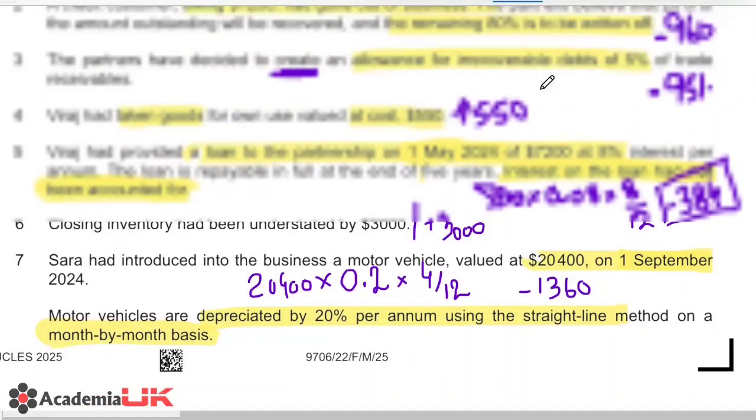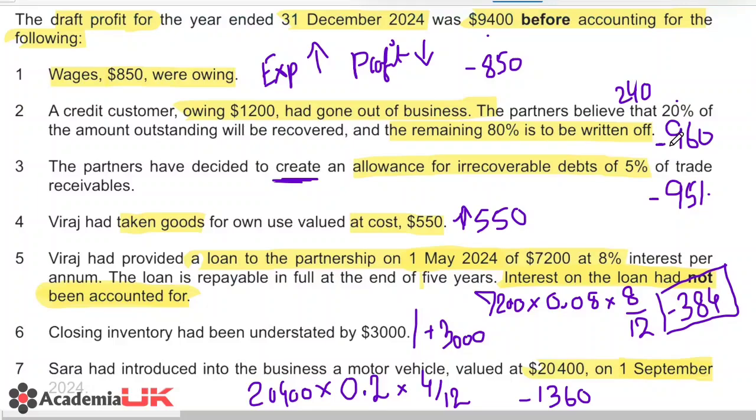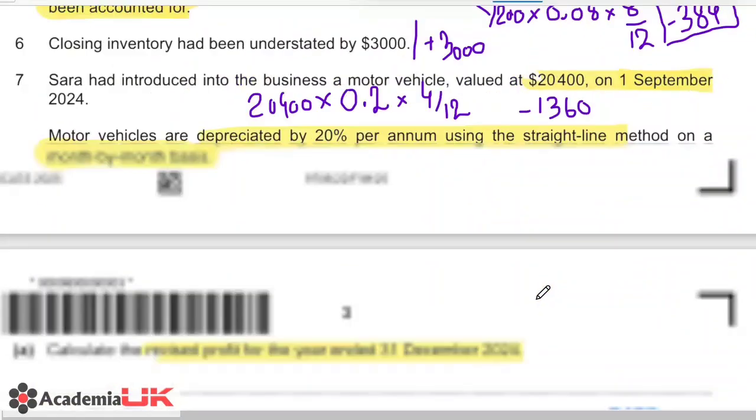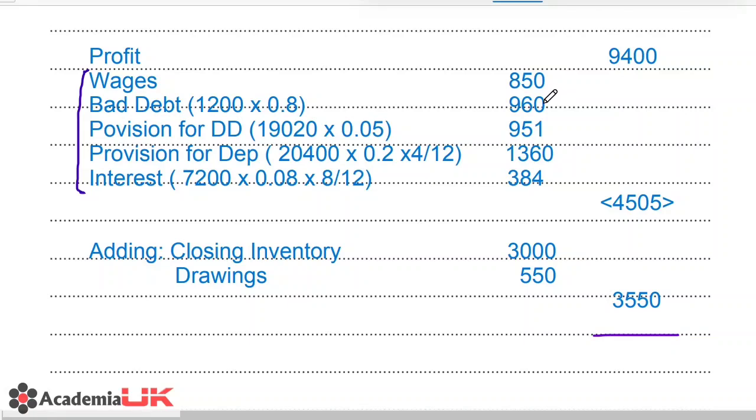We had a bad debt of 960, so we have recorded that. And then there was the provision of 951, which I have explained, we have recorded that. And then the depreciation of 1360, and the interest on loan from the partner. So once we add all these up, we'll get a total of 4505.